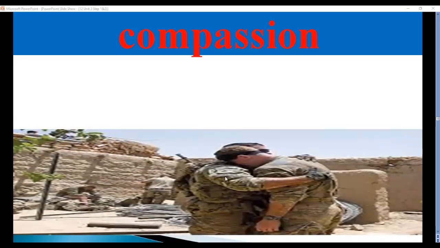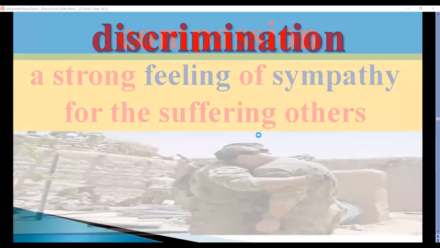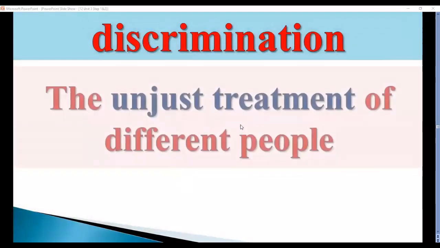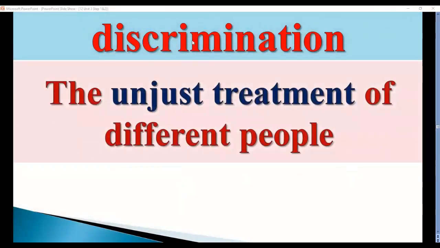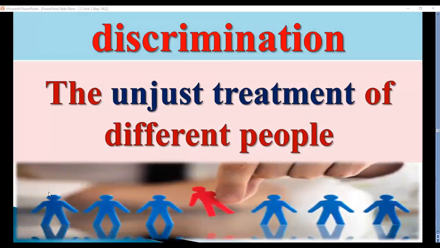If you look at these two soldiers in front of you, I think that from this picture, you can understand what's meant by compassion, a strong feeling of sympathy for the suffering of others. Discrimination here, unjust treatment. The word discrimination means unjust treatment of different people, like the picture in front of you. So we have 1, 2, 3, 4, 5, 6, 7 people.